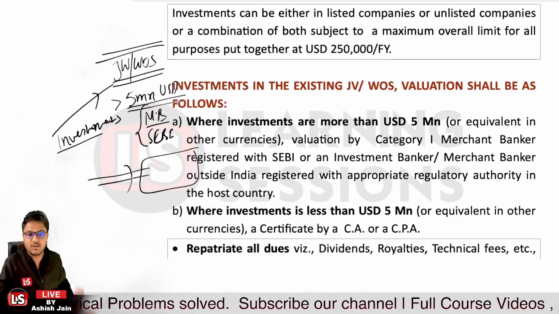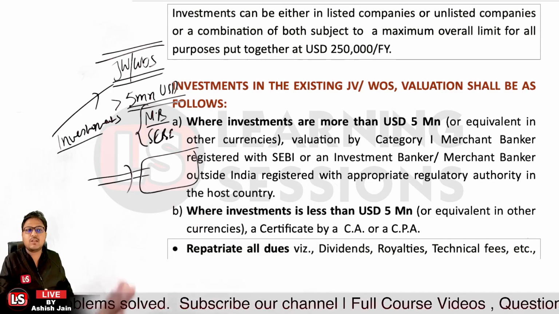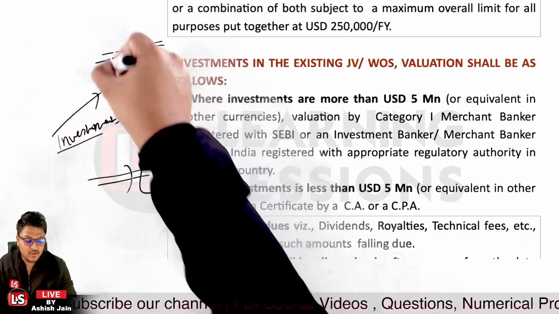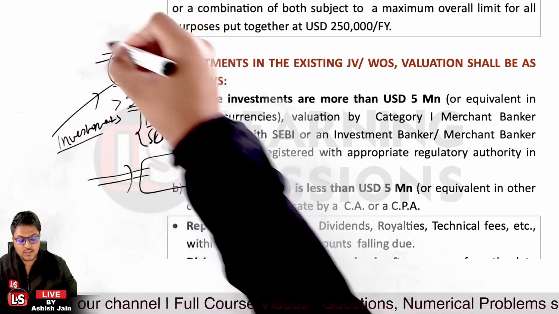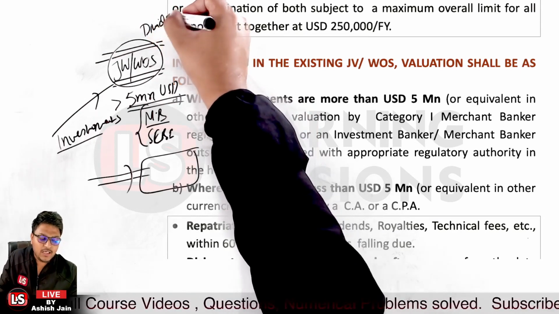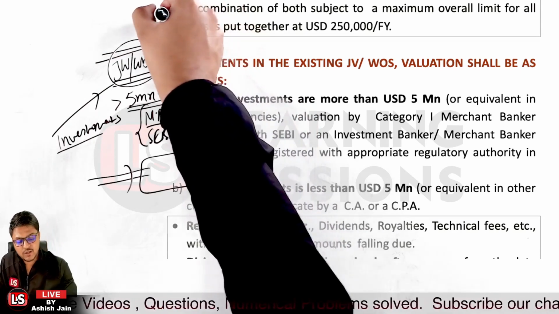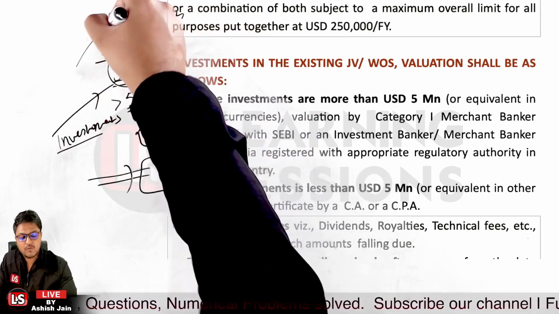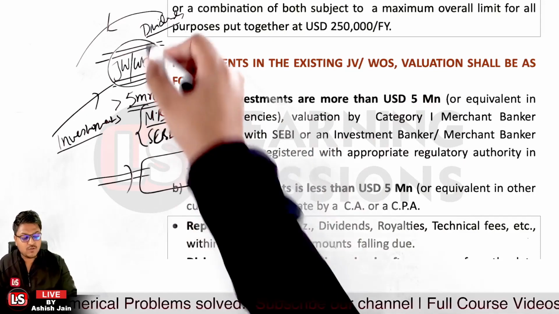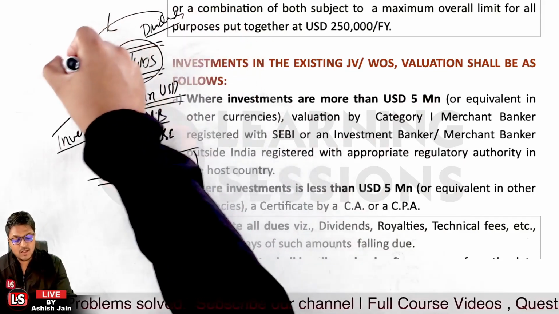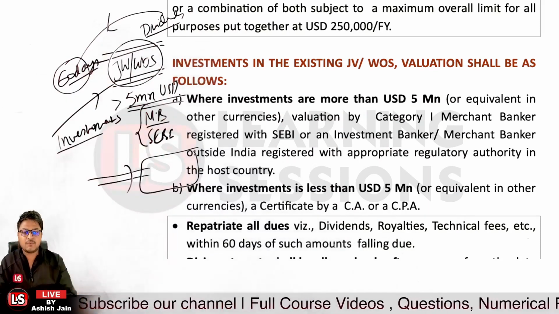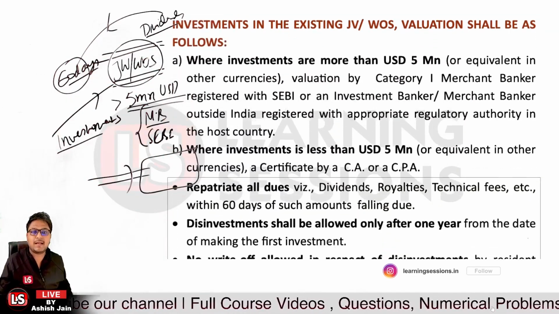It is to be given by CA or CP over there. And whatever amount is due, like you made an investment in a JV or wholly owned subsidiary, and they were to give you a dividend or some royalties, some amount that was due at their end, that must be repatriated. Whenever this amount falls due, it must be repatriated back to India within a period of 60 days.